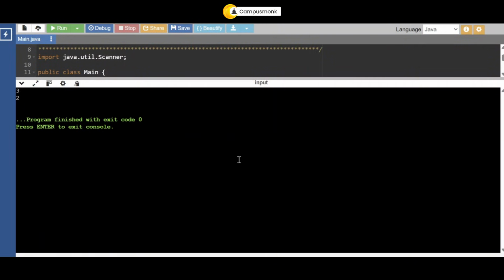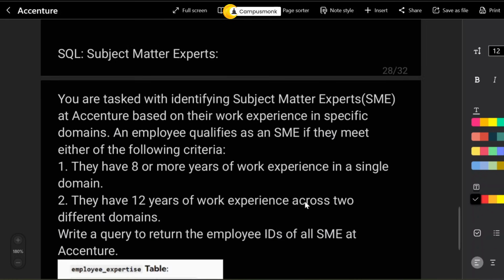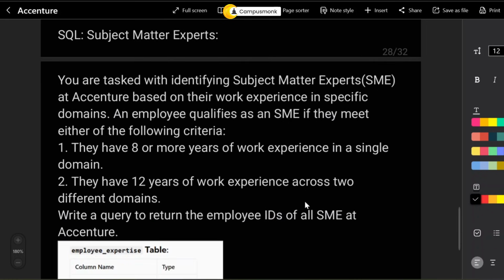All right, so I hope you have understood this. Now this was one part of your coding assessment. The other one is definitely your SQL query. Okay, so now this is called the subject matter experts. Now what is a subject matter expert basically?